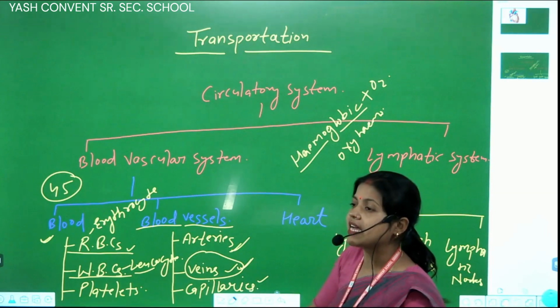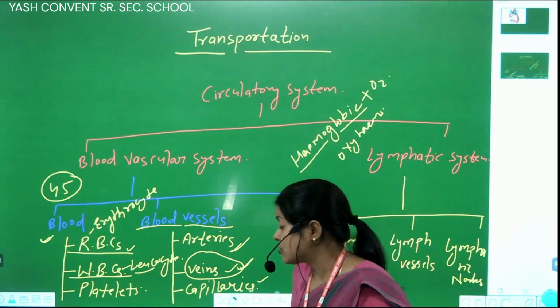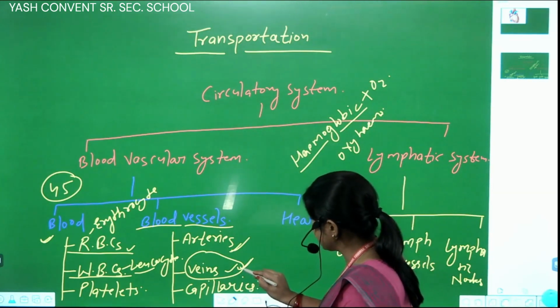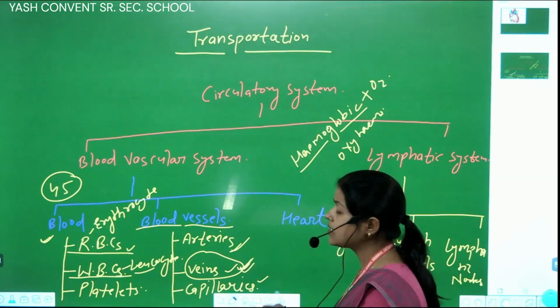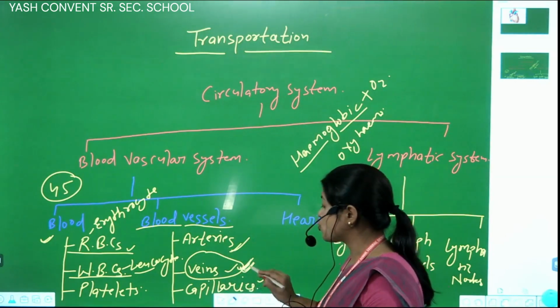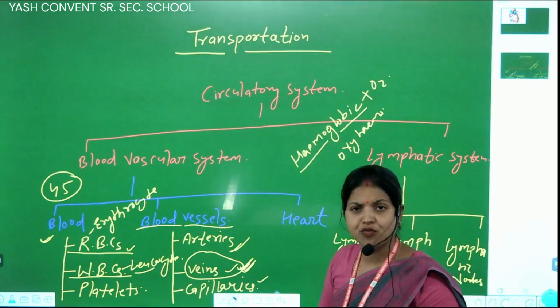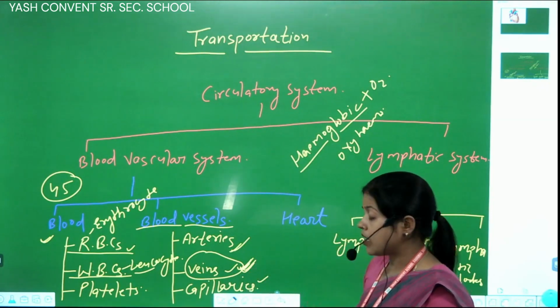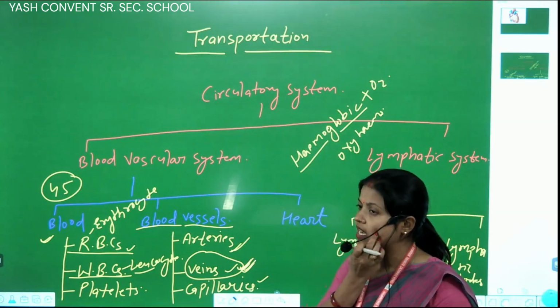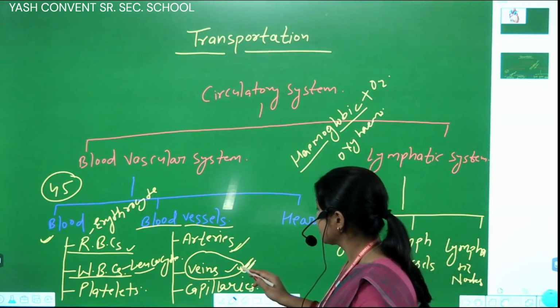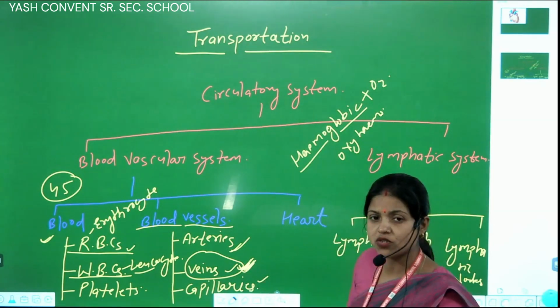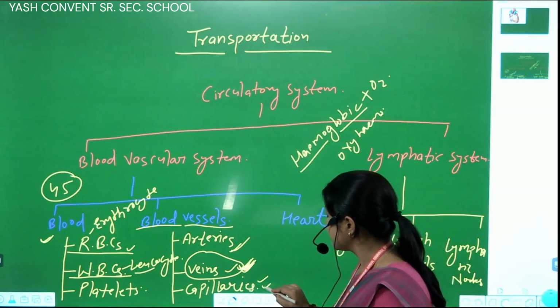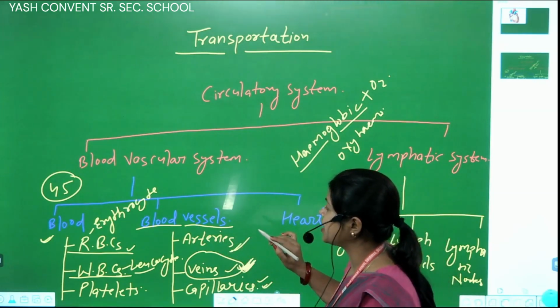The blood goes to the lungs, and after purification, or you can say after the gas exchange, the blood is converted into oxygenated blood and again comes to the heart. Okay, students. And the capillaries are the subdivision of the artery.